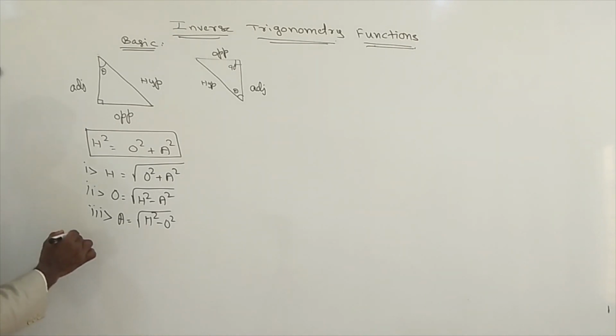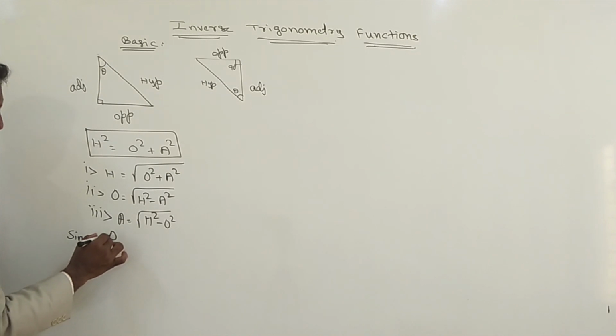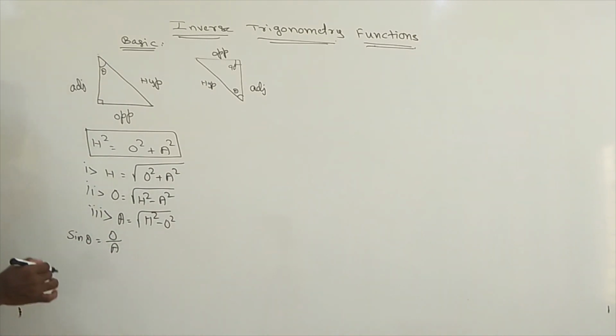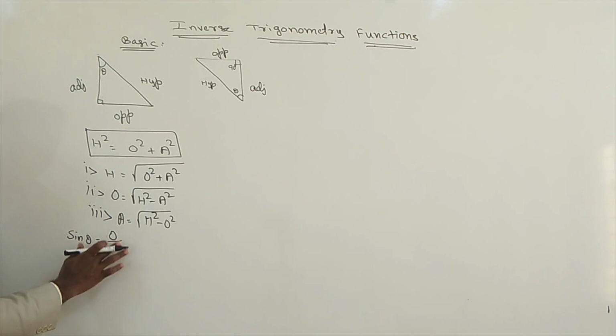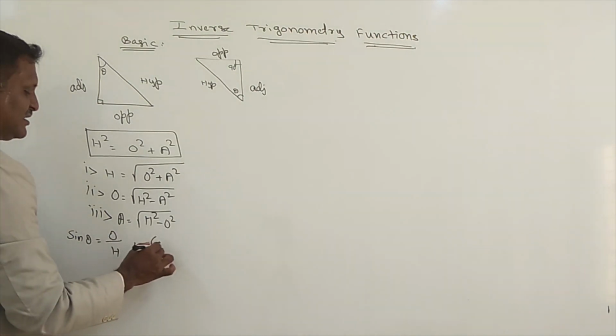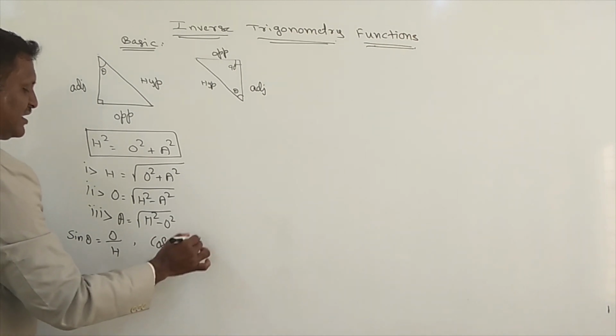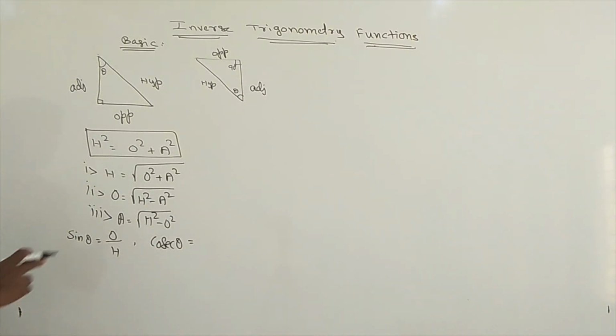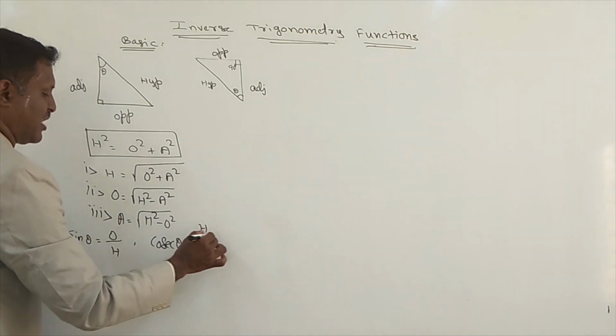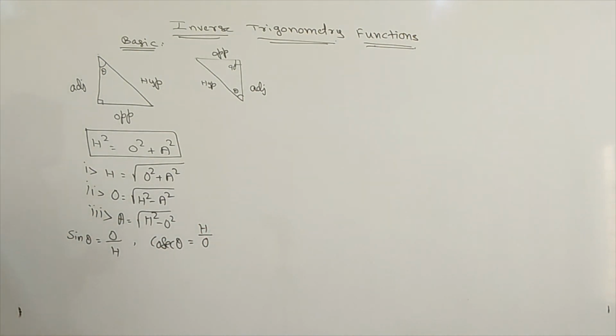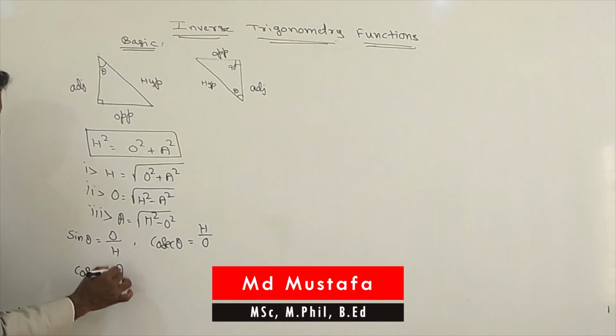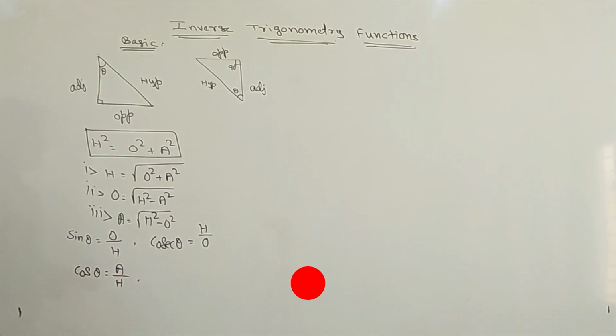Now, trigonometric functions. What is sine theta? Opposite by hypotenuse. Cosecant theta is the reciprocal of sine theta, so we can write hypotenuse by opposite. Similarly, cos theta means adjacent by hypotenuse.